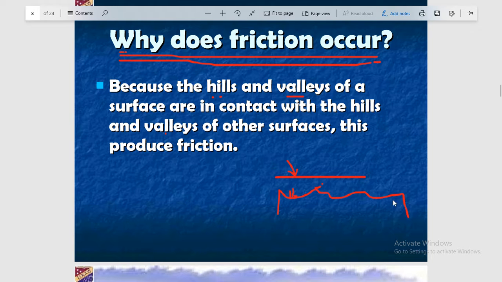So if two objects are in contact, the hills and valleys of both objects come in contact and interlock into each other. You can draw the structure like this.